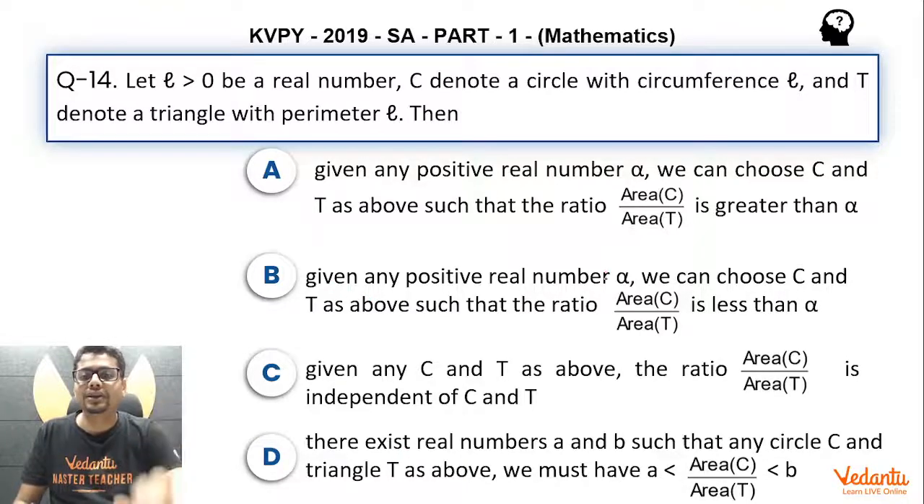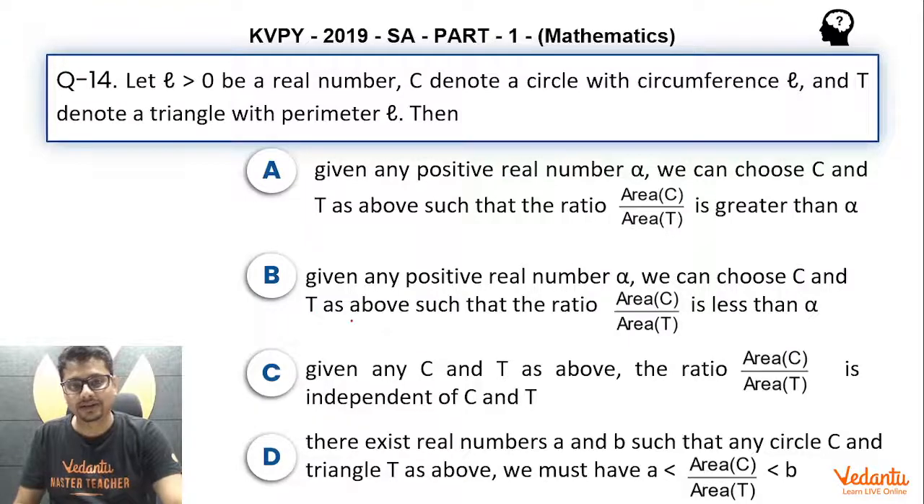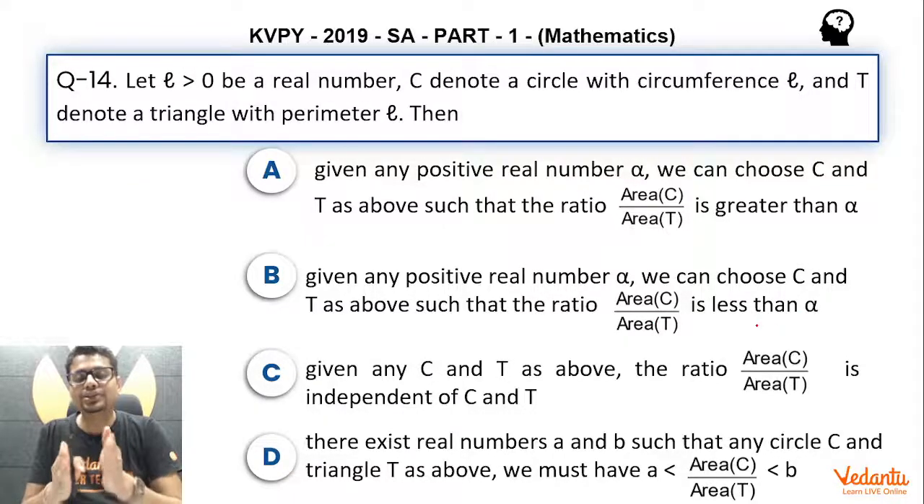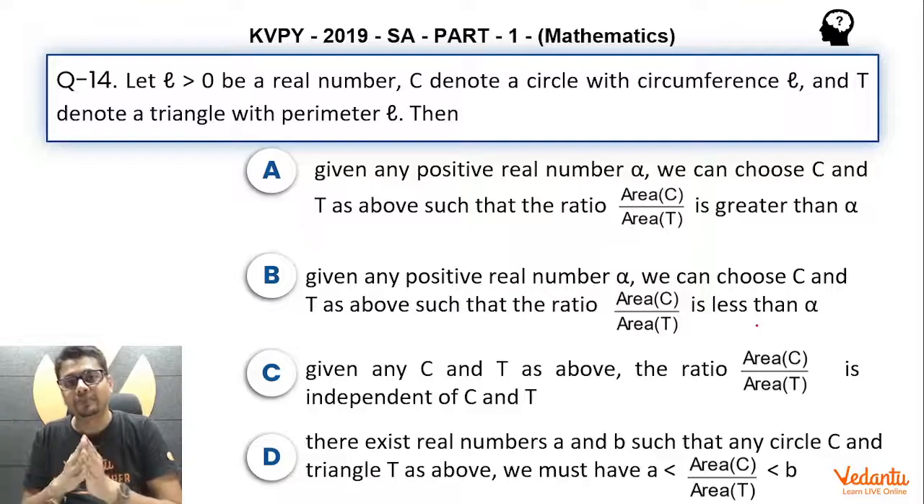Given any positive real number alpha, we can choose circle C and triangle T following the constraint as above, such that the ratio area of C divided by area of T is less than alpha. Not necessary. Why? Because this ratio is not bounded from above. It can even go to infinity. So I can have a triangle T such that this ratio is not less than a given value alpha. So B is also not correct, and clearly A is correct, and let's see how.